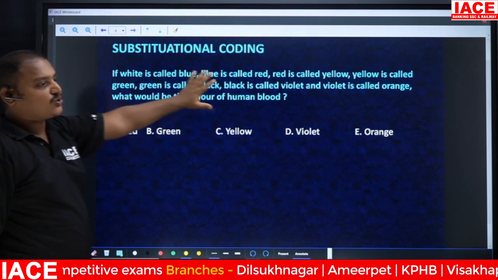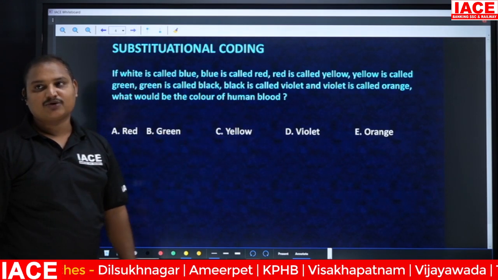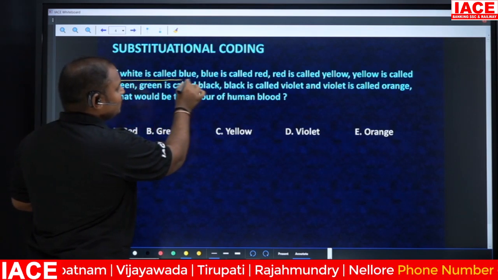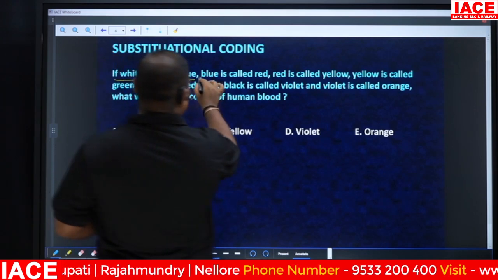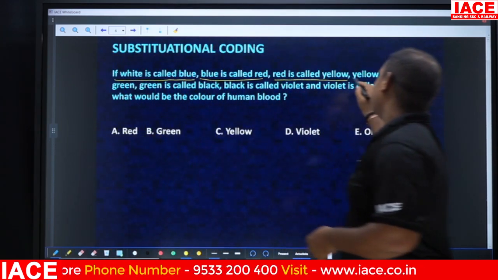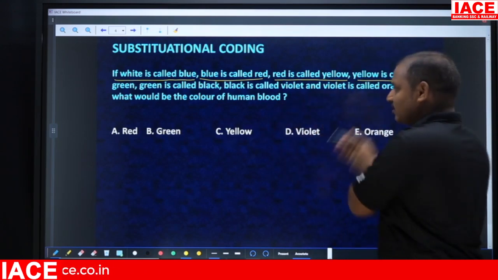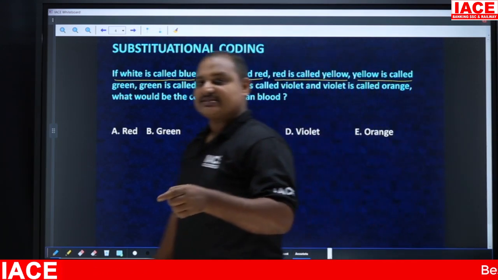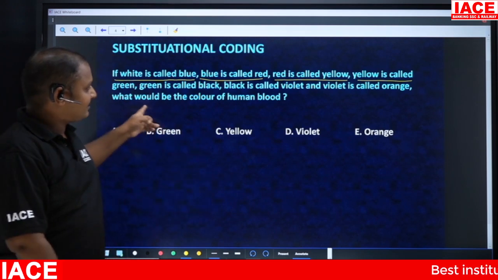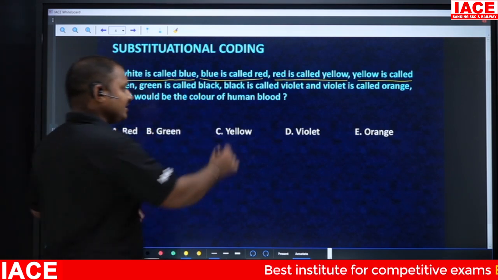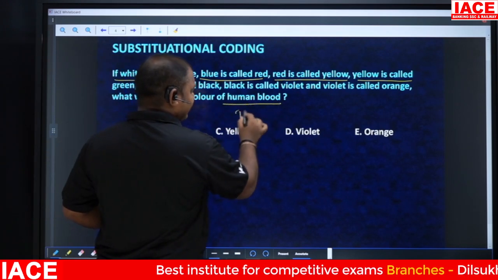So substitutional coding questions will be like this. They are going to give you the coding link. See, if white is called blue, blue is called red, red is called yellow, yellow is called green, green is called black, black is called violet, and violet is called orange. Now they are asking what will be the color of human blood. So the color of human blood will actually be red.